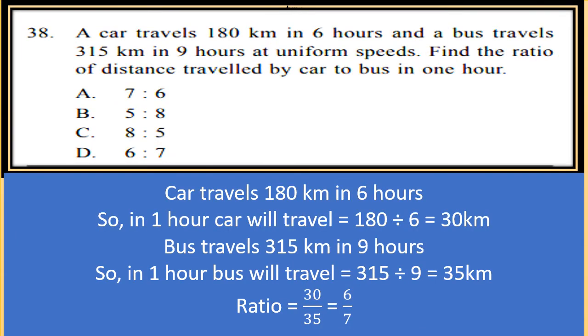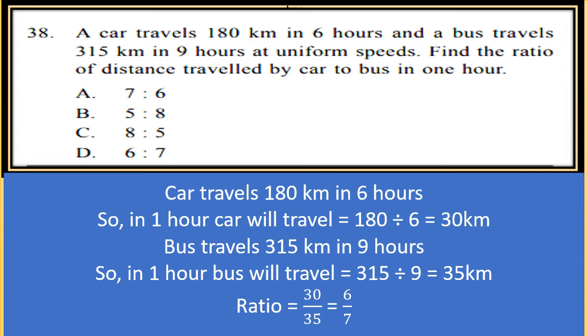A car travels 180 km in 6 hours. A bus travels 315 km in 9 hours at uniform speeds. Find the ratio of distance travelled by car to the bus in 1 hour. So first calculate how much distance car and bus will travel in 1 hour. So car travels 180 km in 6 hours.